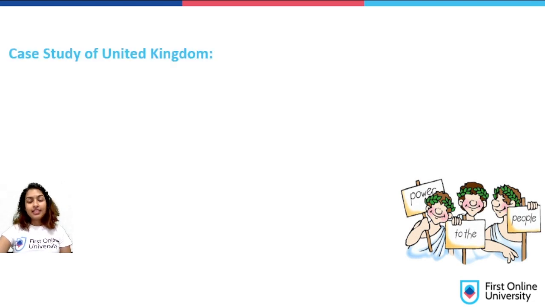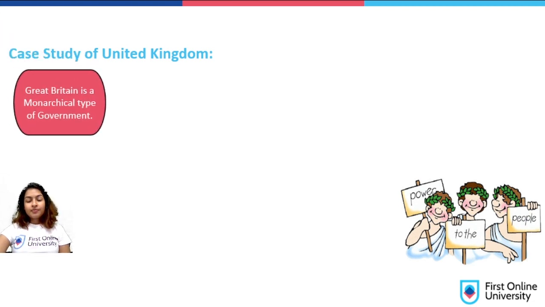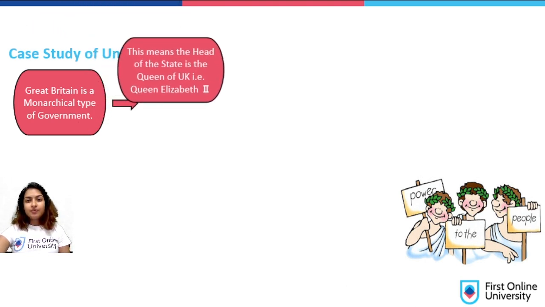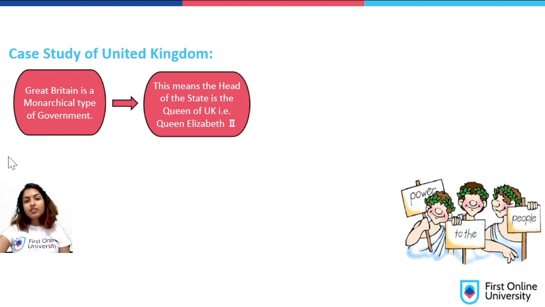Let's take another case study of United Kingdom. Like I've said earlier, Great Britain is a monarchical type of government. What does monarchical type mean? This means the head of the state is the Queen of UK. So there was Queen Elizabeth I, Queen Elizabeth II, and it follows, which means it's hereditary.